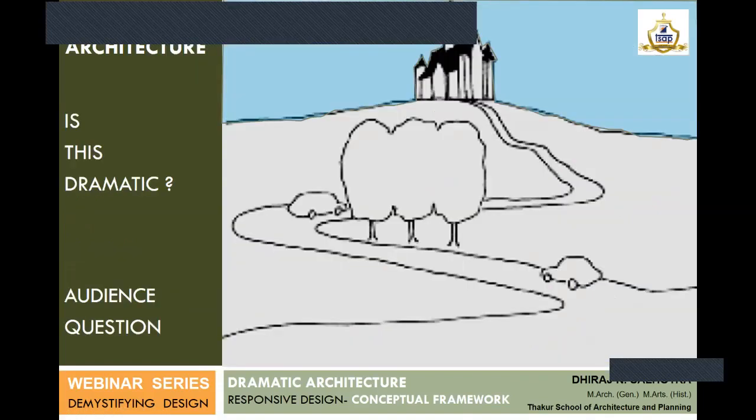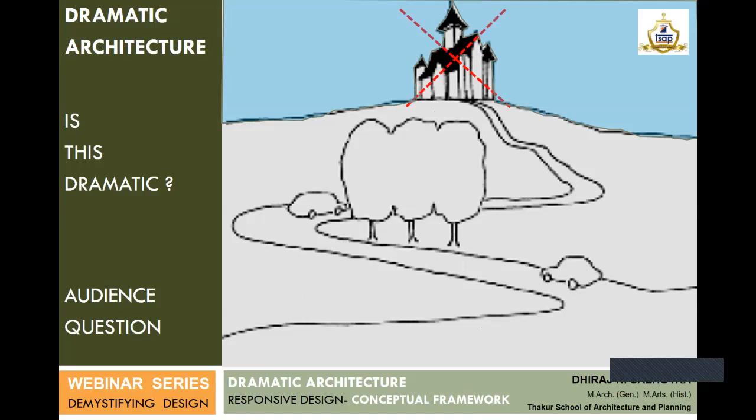This is an audience question. Many of you find this built form very dramatic. Now the question over here is, I don't agree to this. Okay. Now this is the kind of debate that I'm bringing out in this presentation, and I want to say that I don't agree to this. However dramatic it may appear, this is not the right thing to do.